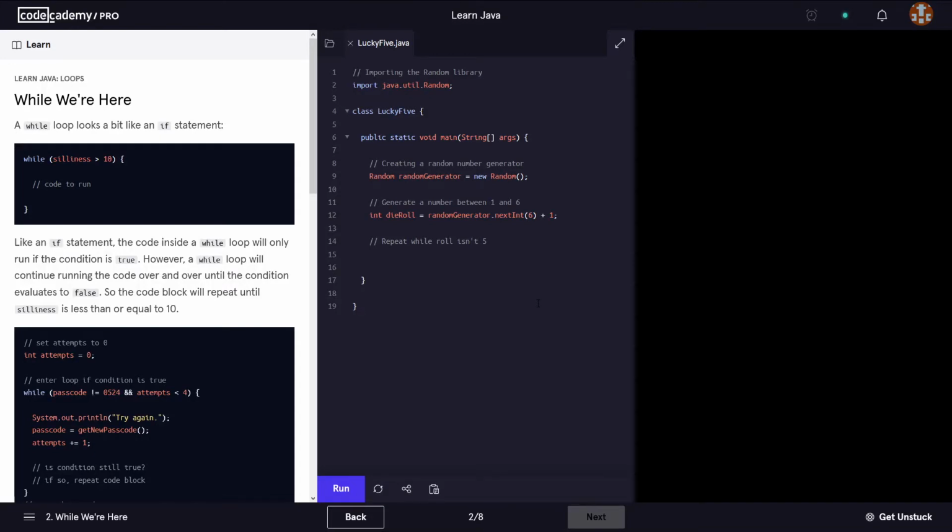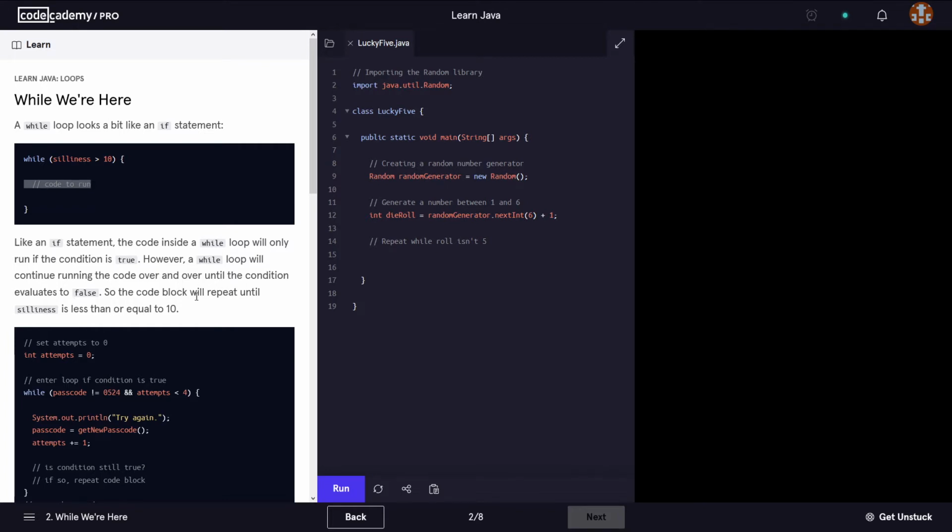We're going to have a look at while loops in Java. It says a while loop looks a bit like an if statement. We have the keyword while, we have an expression that is going to evaluate to a Boolean value, and if this evaluates to true, then the code inside will run. Like an if statement, the code inside a while loop will only run if the condition is true. However, a while loop will continue running the code over and over until the condition evaluates to false.